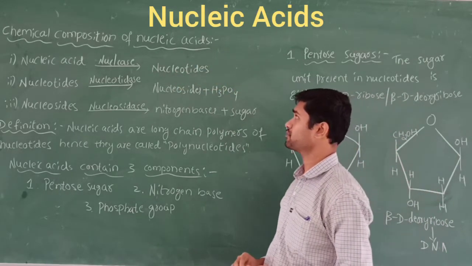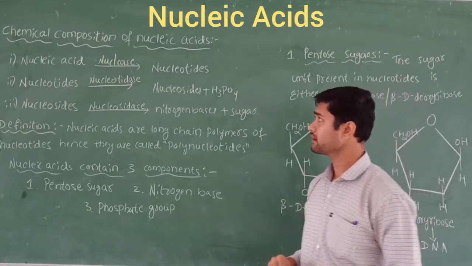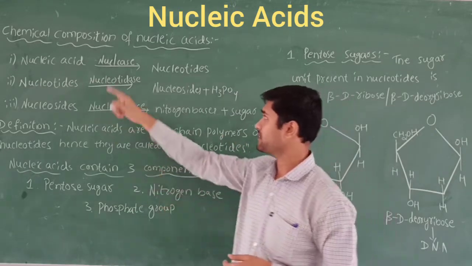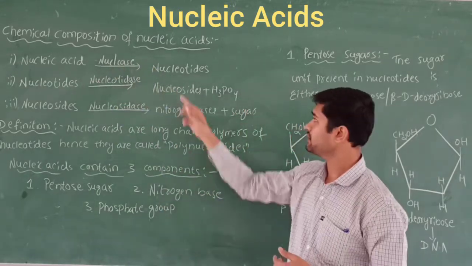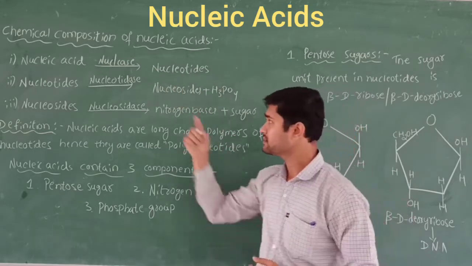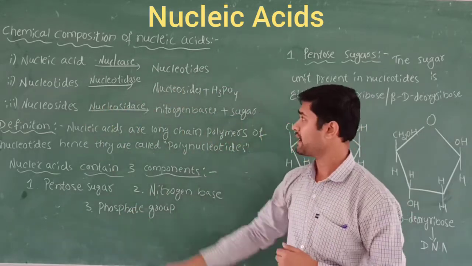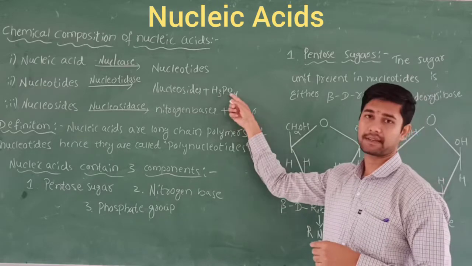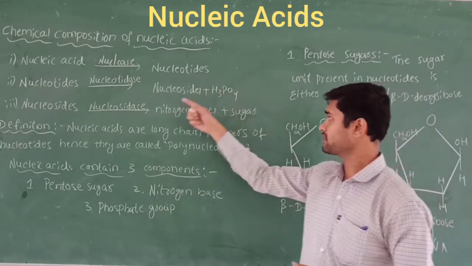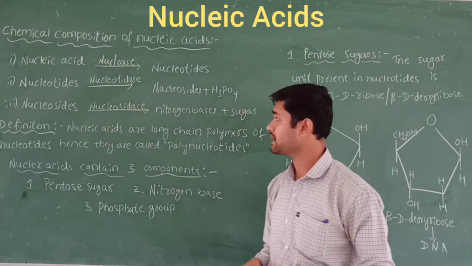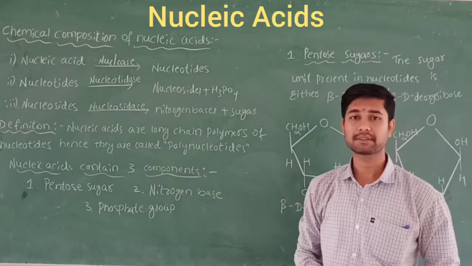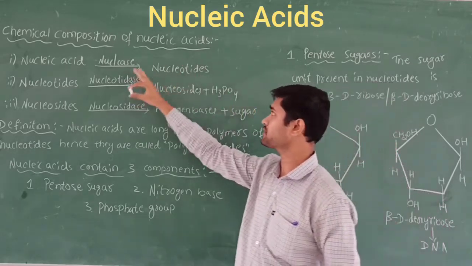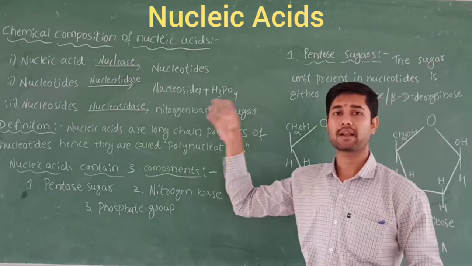So what is the chemical composition of these nucleic acids? Let's see here. When the nucleic acids are hydrolyzed using an enzyme called nuclease, we obtain nucleotides. Further, these nucleotides are hydrolyzed using an enzyme called nucleotidase, and we obtain nucleosides plus phosphoric acid, H3PO4. This further is hydrolyzed using the enzyme called nucleosidase, and we obtain nitrogen bases and sugars. So this is the chemical composition of the nucleic acids based on the hydrolysis method.